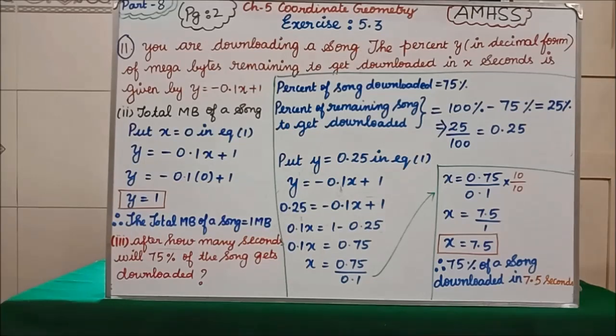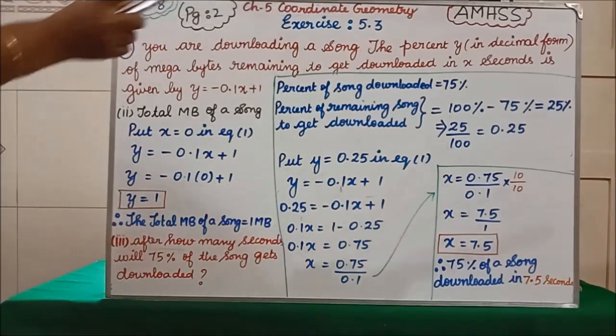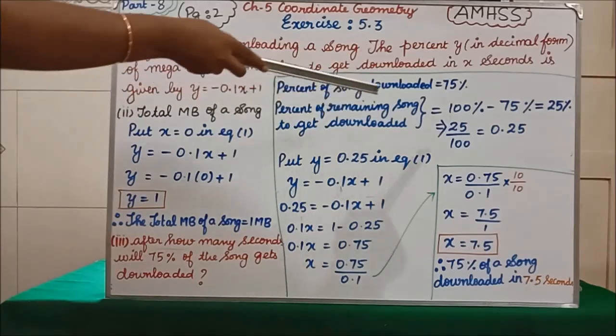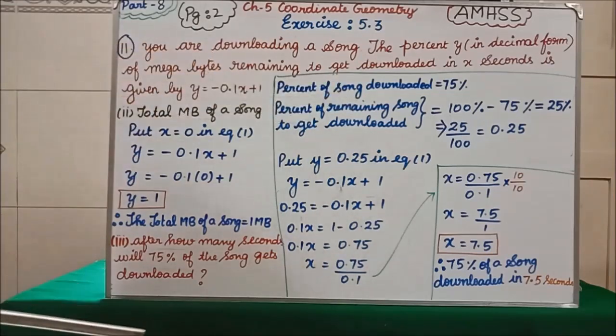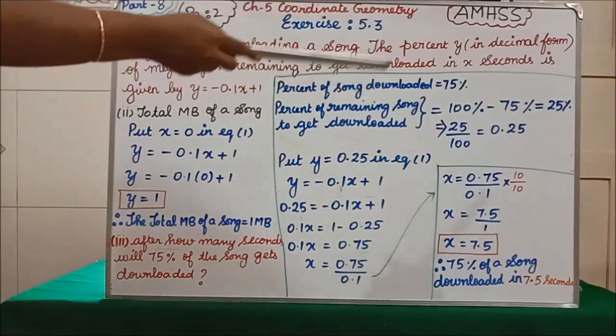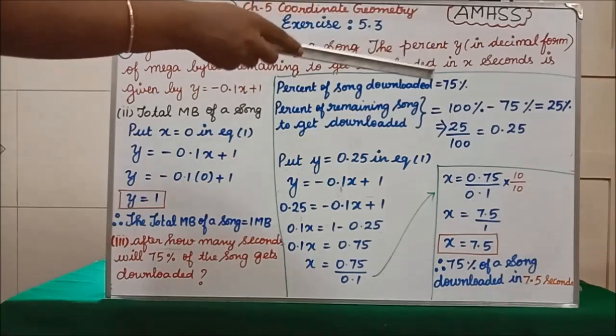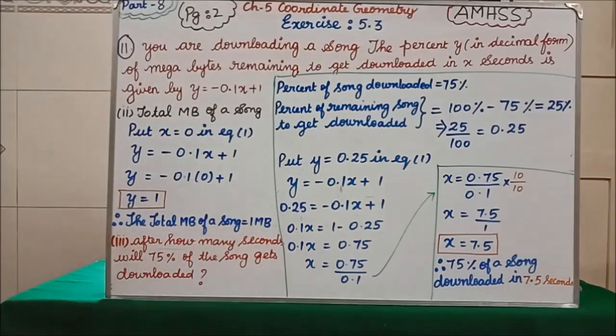Percentage means the total is 100. So how much of the song remains to be downloaded? Out of 100, 75 percent has downloaded. Remaining will be what? 25 percent. How? 100 percent minus 75 percent is equal to 25 percent.